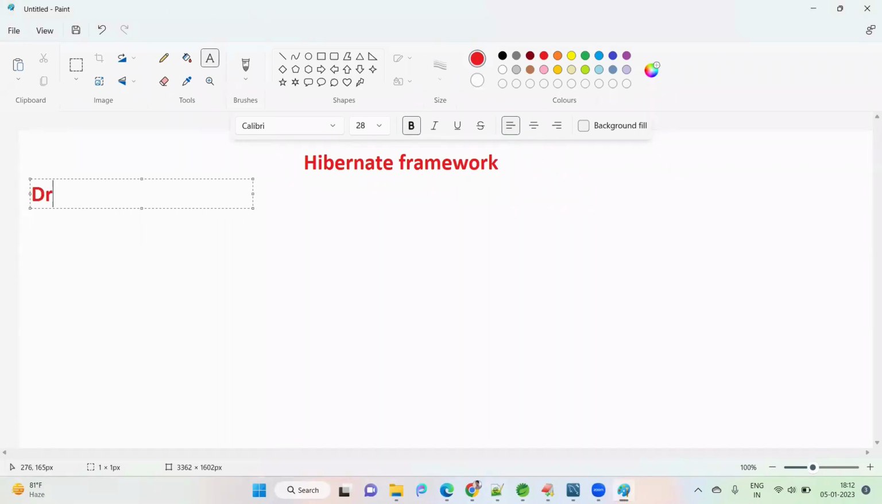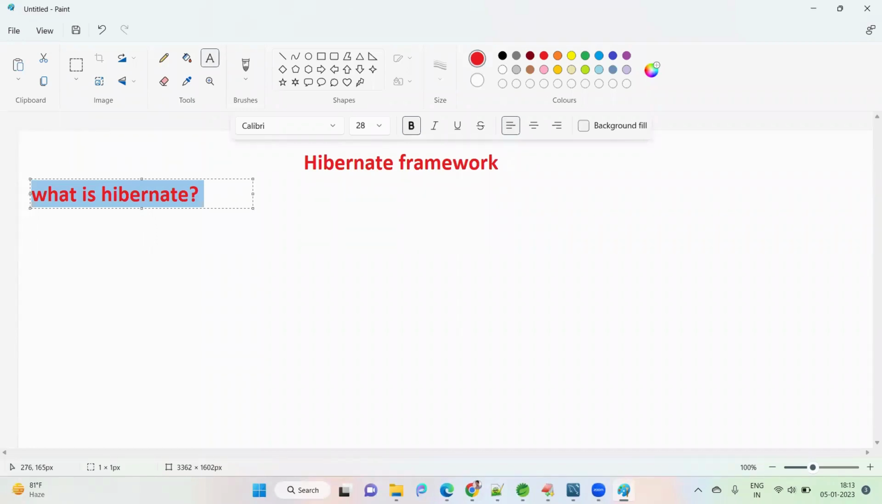So first, what is Hibernate? Why do we need to go for the Hibernate framework? Hibernate is a framework used to do some operations on the database side, such as creating tables, inserting data, selecting, and updating. Whatever we do with JDBC, we can do all of these with Hibernate.